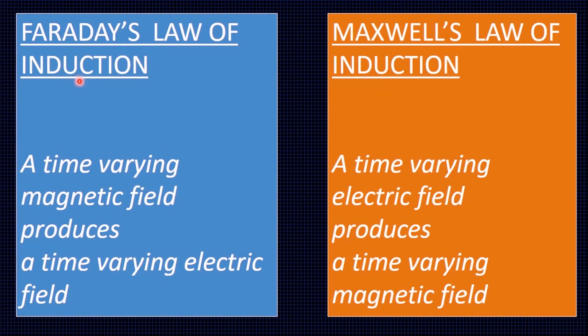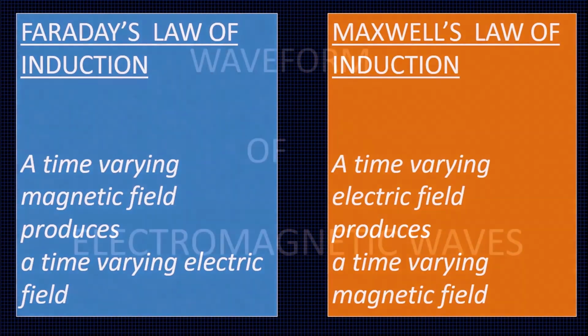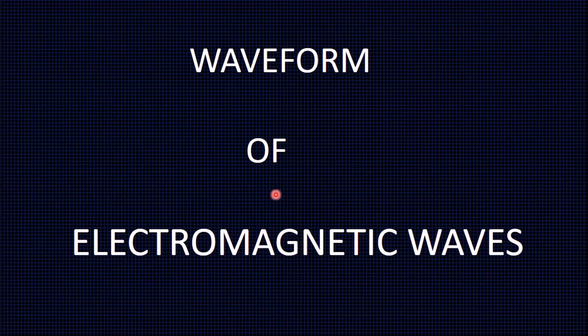Faraday's law of induction: a time-varying magnetic field produces a time-varying electric field. Applying the concept that nature is symmetrical, Maxwell gave his law of induction as: a time-varying electric field produces a time-varying magnetic field. Let us see how these laws are used in the propagation of electromagnetic waves. Waveform of electromagnetic waves.